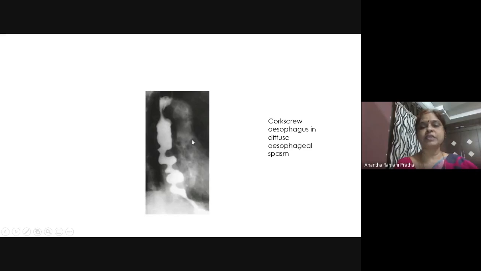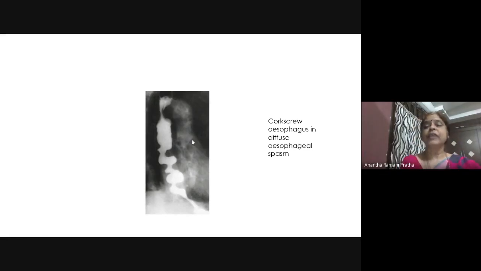How does the esophagus become this way? Multiple peristaltic waves occur. It is not a primary peristaltic wave that is voluntarily started with our swallowing, which generates a peristaltic wave in the esophagus normally, and for that peristaltic wave, the lower esophageal sphincter relaxes.